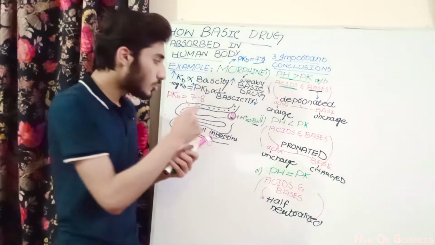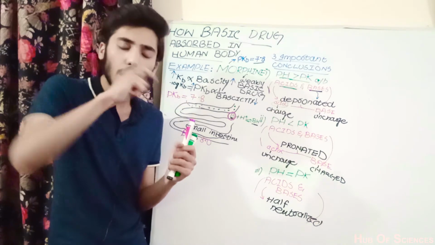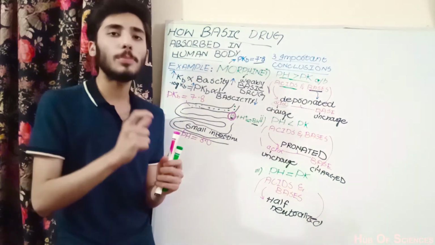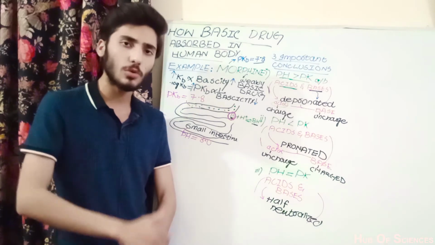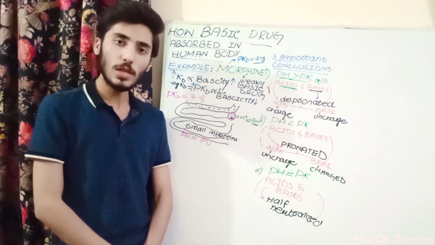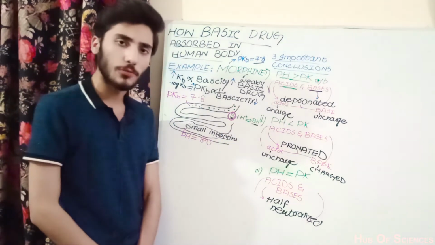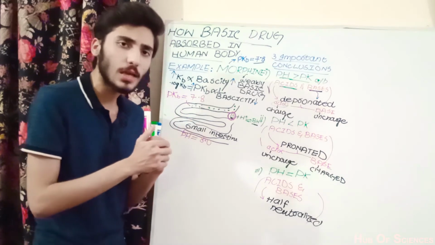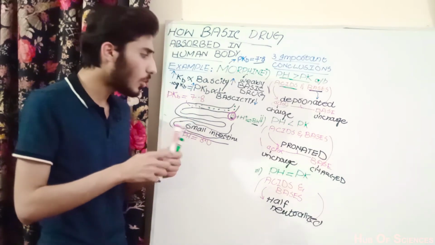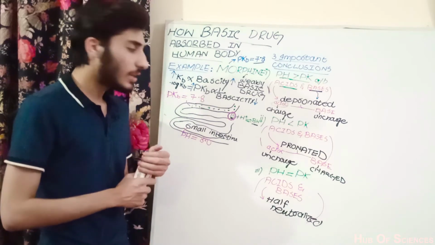So if we say that 100% of the morphine is present there, then 80% of the morphine will be present in the deprotonated form, which is uncharged, and the remaining 20% will exist in the charged form, which is the protonated form. What is the significance of why morphine exists more in the deprotonated form in the small intestine than the protonated form?